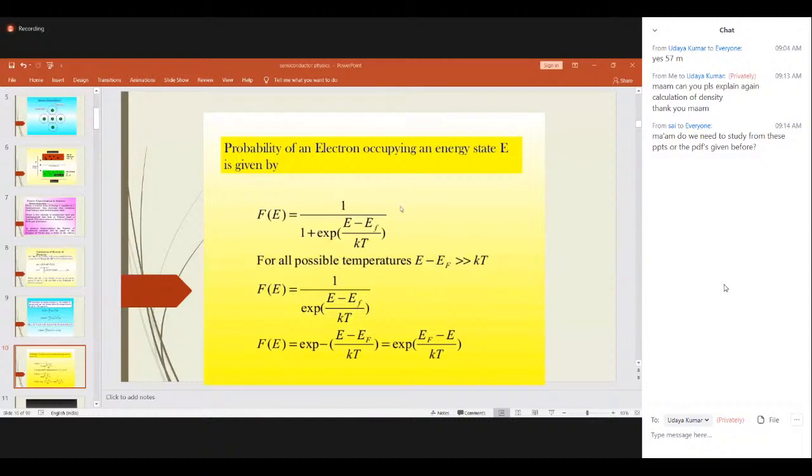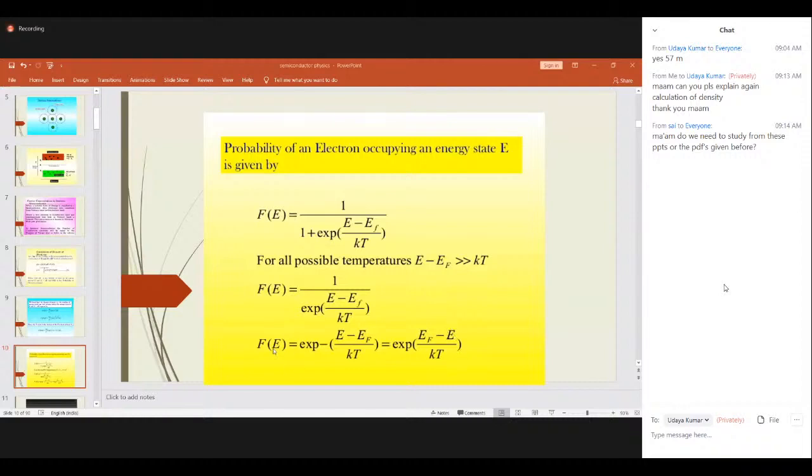That is always given by this expression, 1 by 1 plus exponential of (E minus EF) by KT. For all possible temperatures, E minus EF is always very much greater than KT. Then this equation reduces to exponential of (EF minus E) by KT. Got it? So F of E is directly written as exponential of (EF minus E) by KT.